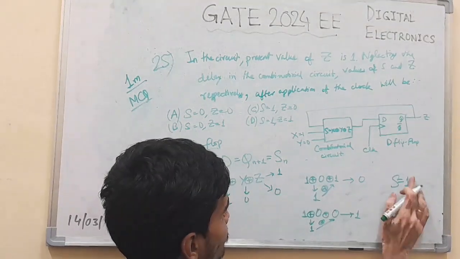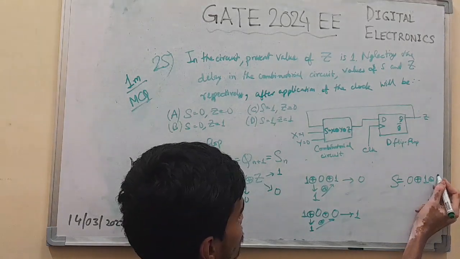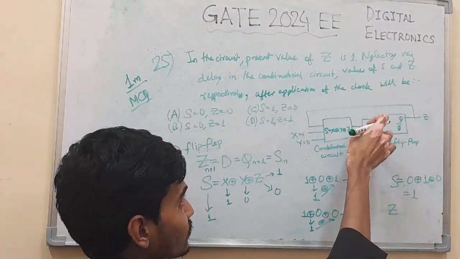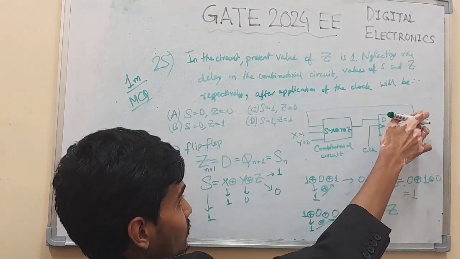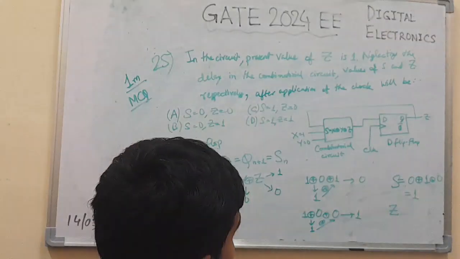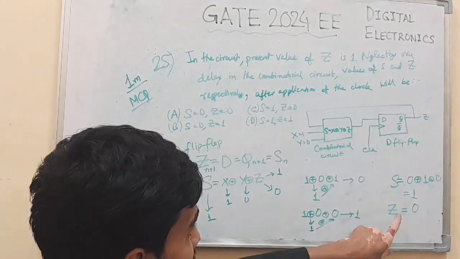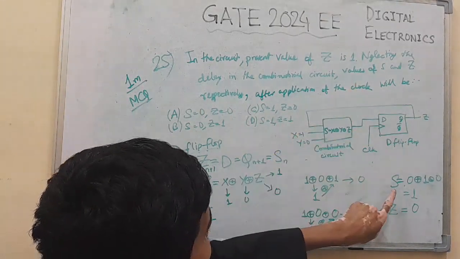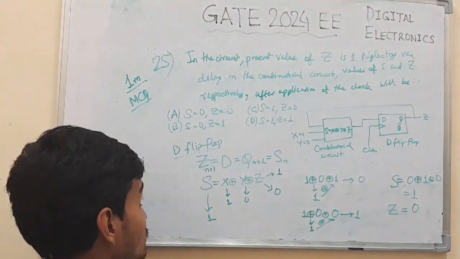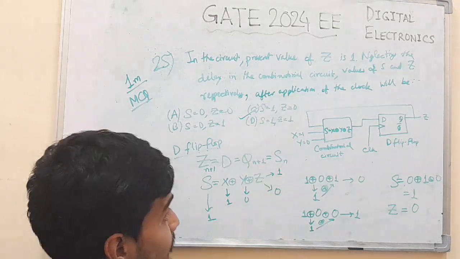That is 0 XOR 1 XOR 0, so 1. And Z has acquired the previous value of S before the clock pulse. What was the previous value of S? It was 0, so Z became 0. So after the clock pulse, the values of S and Z will be 1 and 0 respectively. So our answer to this question is option C.